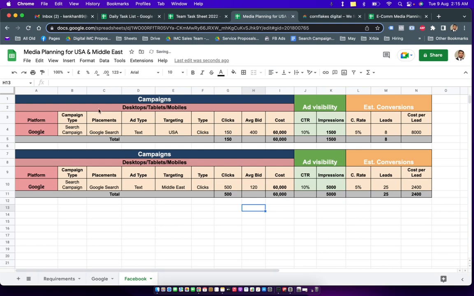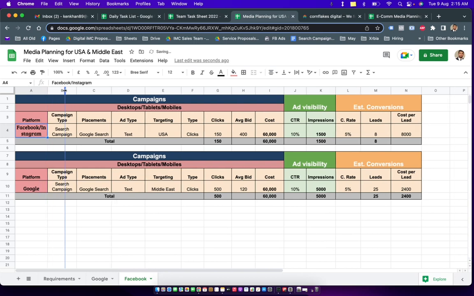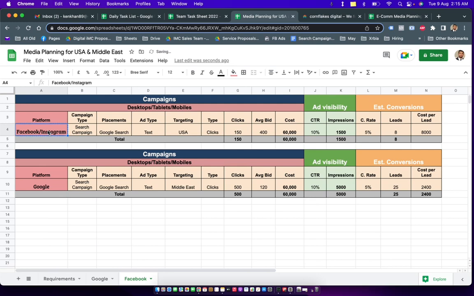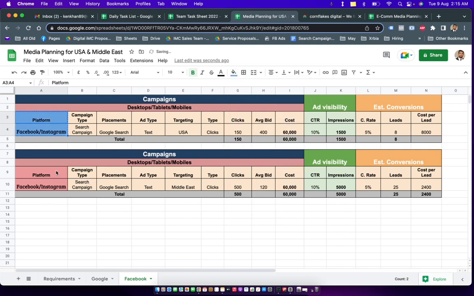Okay, this is cool. Now for platform, we are keeping it as Facebook slash Instagram. Here also we make it Facebook and Instagram. And for this, we are making blue just to change some colors, so it depicts Facebook and Instagram.